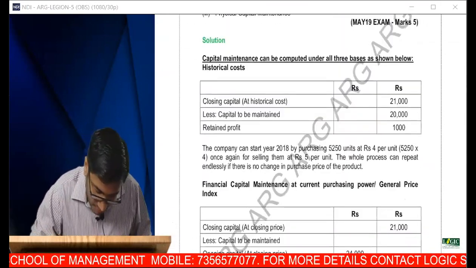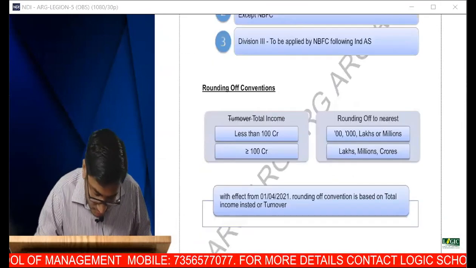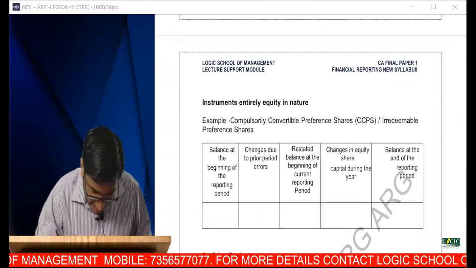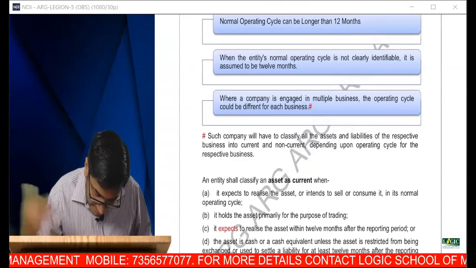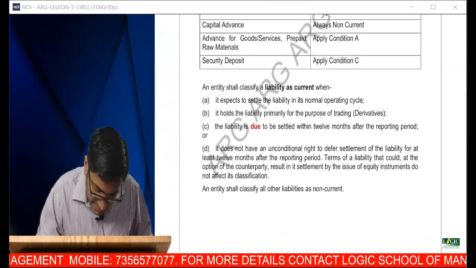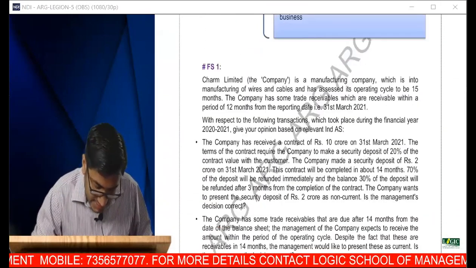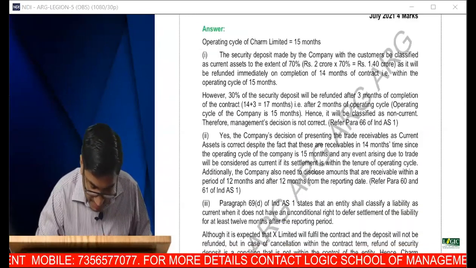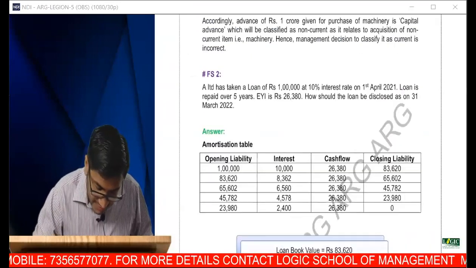subject which seem to be new. Again, I repeat, which seem to be new, but in fact, it is not new. So let me bring all those terminologies. What I'm trying to do is discuss one important concept here. The only thing is that I'm not taking that particular term which is given by the standard, because I know that this term can be easily explained with the help of your CA intermediate, something which you have already learned. Now see this.